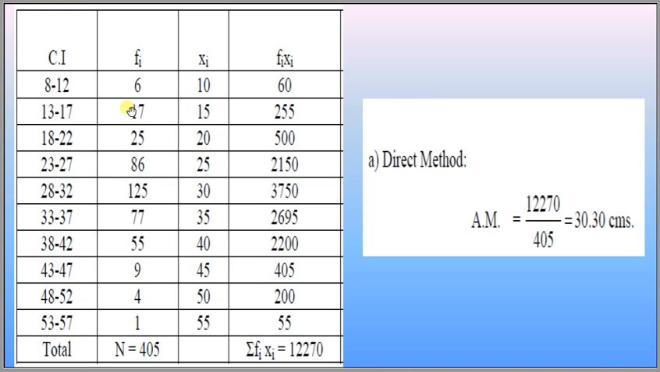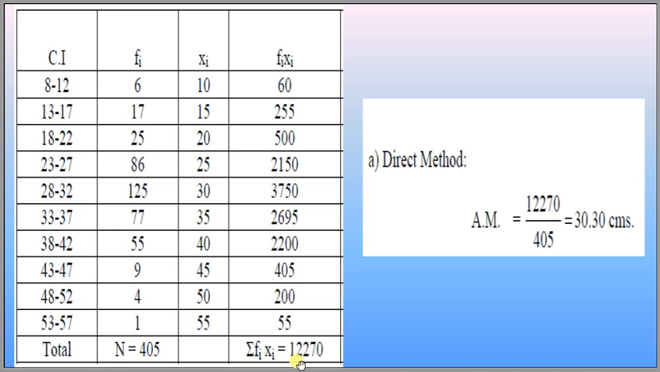6 into 10 is 60, 17 into 15 is 255, 25 into 20 is 500, 86 into 25 is equal to 2150, 125 into 30, that is 3750, 77 multiplied by 35, that is 2695, 55 multiplied by 40, that is 2200, 9 multiplied by 45, that is 405, 4 multiplied by 50, that is 200, and 1 multiplied by 55, that is 55.